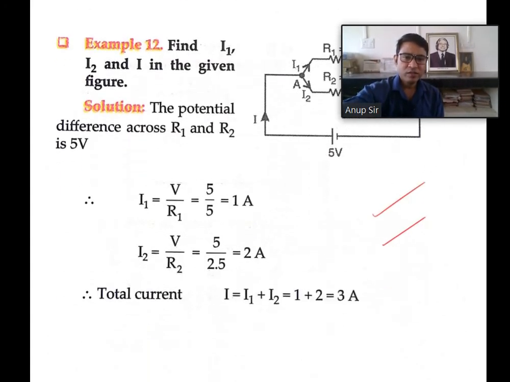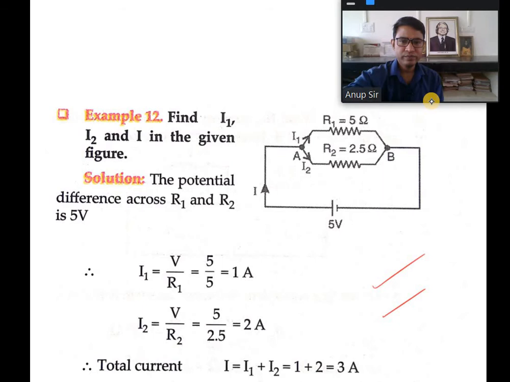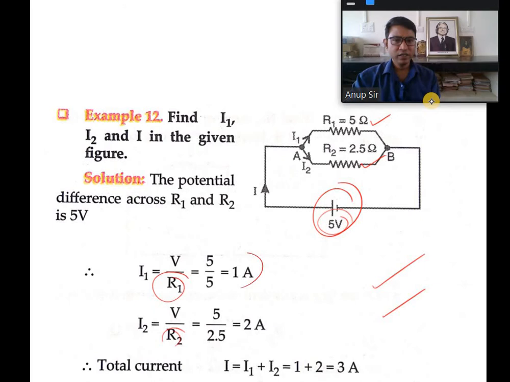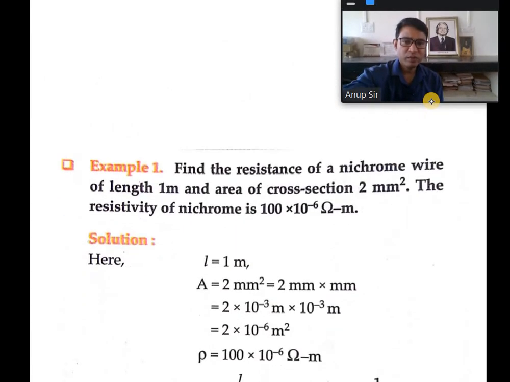Similarly, there are other sums. I will say that you go across all the problems. Here in each branch we need to find out the value of the current. The potential difference across each resistance is 5 volt, because in parallel combination the potential difference remains the same. So by dividing this 5 volt with the individual resistances R1 and R2, we get the current in each branch, and on adding we will get 3 ampere. So that is the total amount of current or main current.